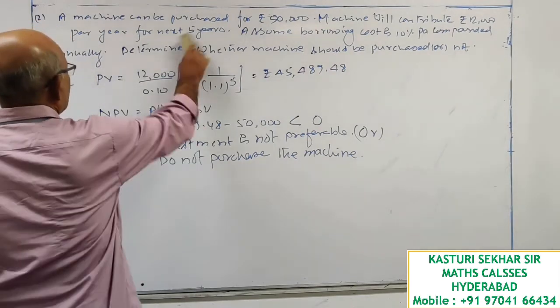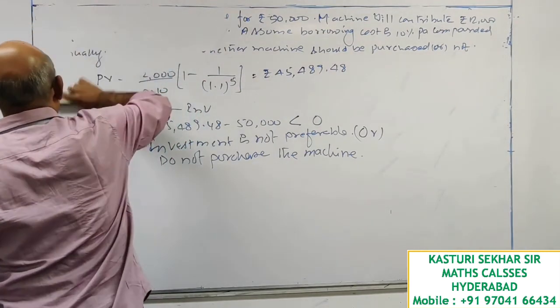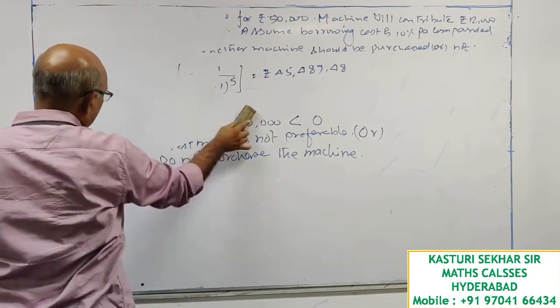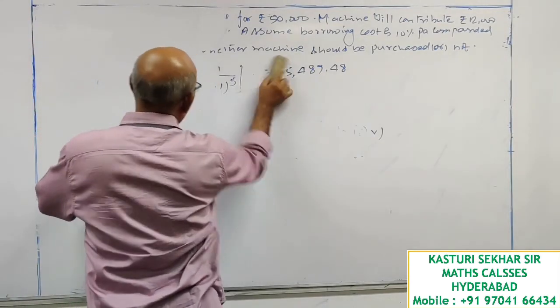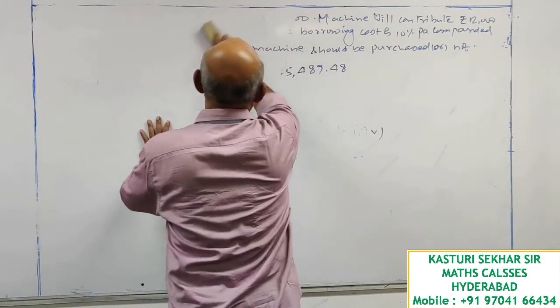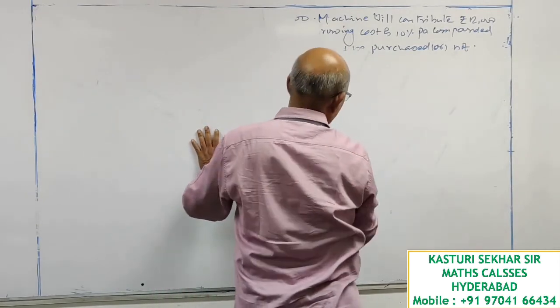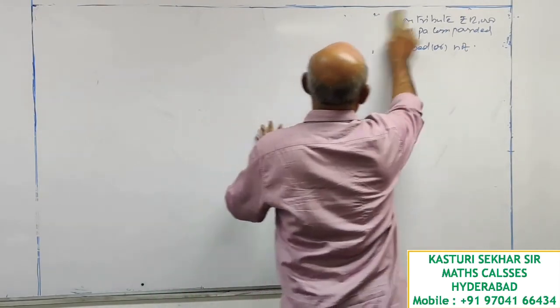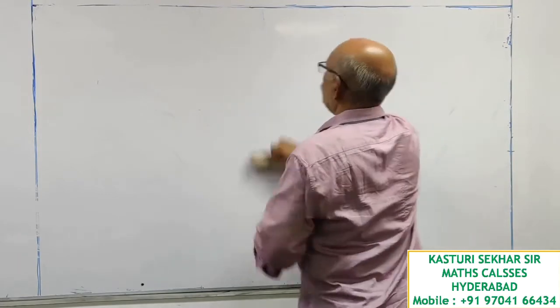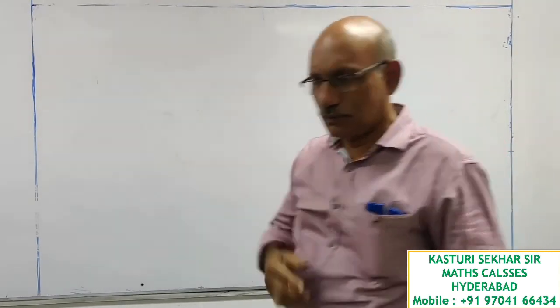Let us see the next concept. When two machines are available, how can you select one machine from the two?